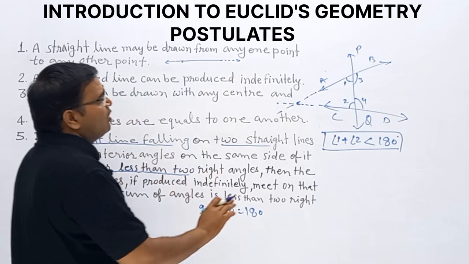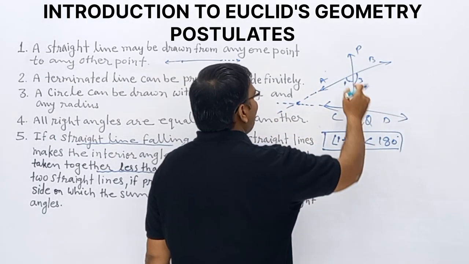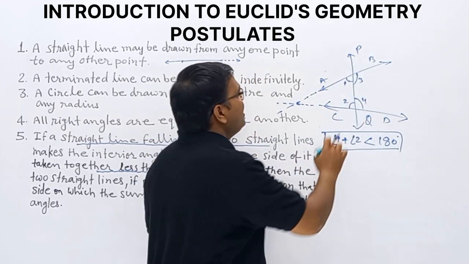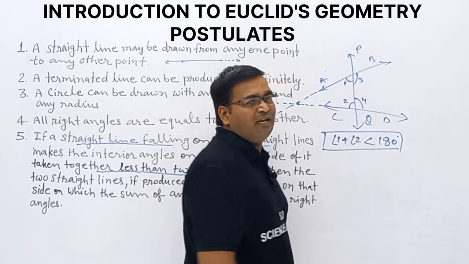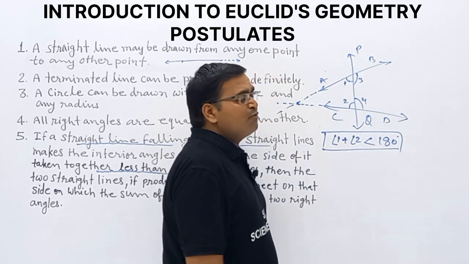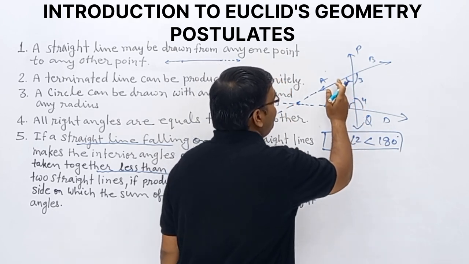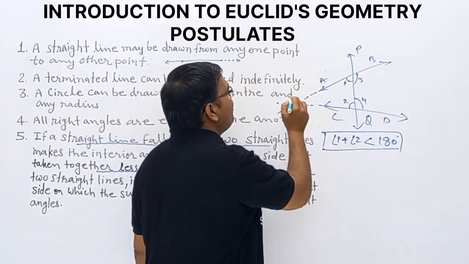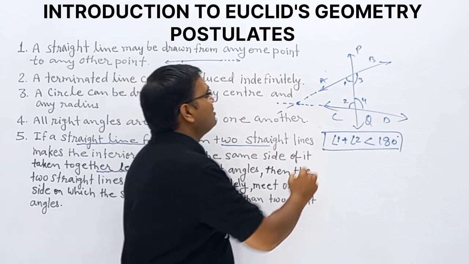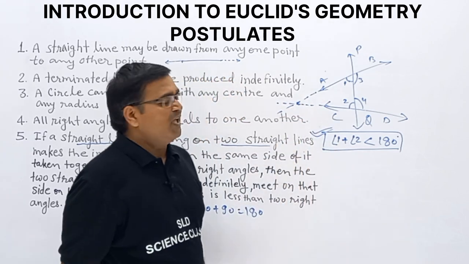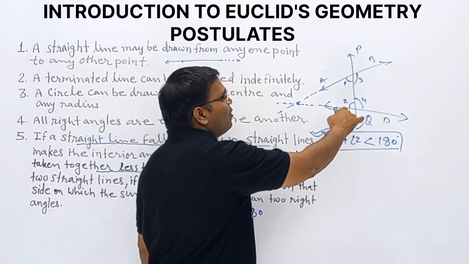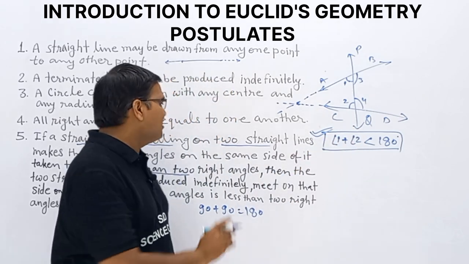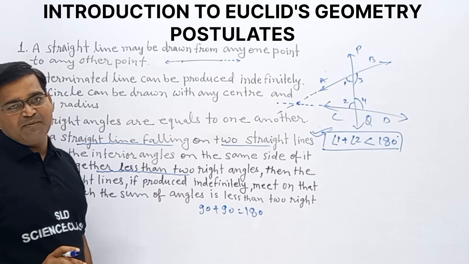And the fifth one: two straight lines are given and one line falls on these two lines, then the interior angle sum will be less than 180 degrees. When is it possible? Once we produce the straight lines indefinitely, they meet somewhere, and only then is this condition proved. Angle 1 plus angle 2, the sum of these two interior angles on the same side, will be less than 180. This is postulate number 5.